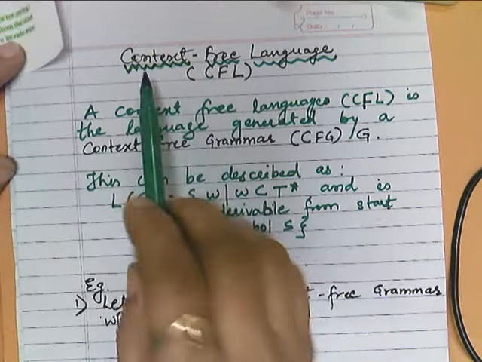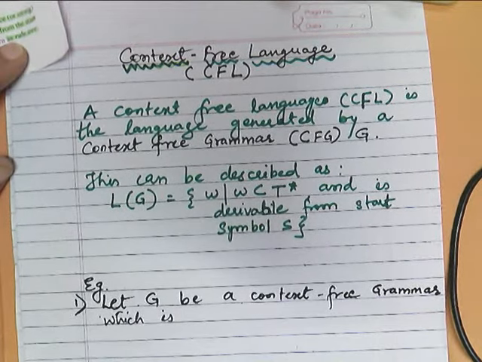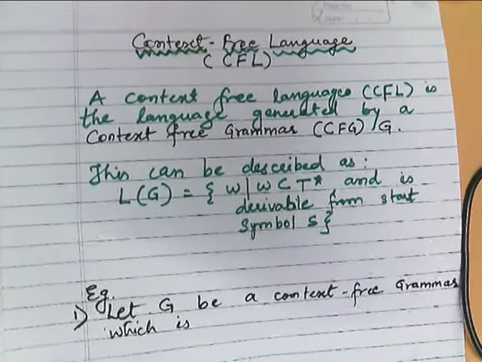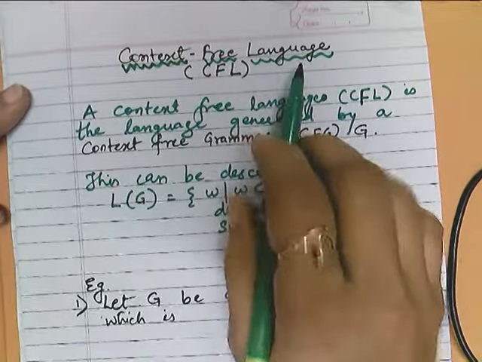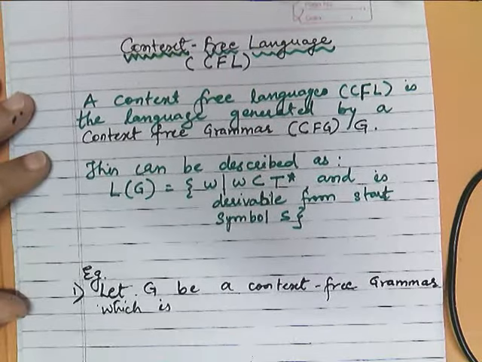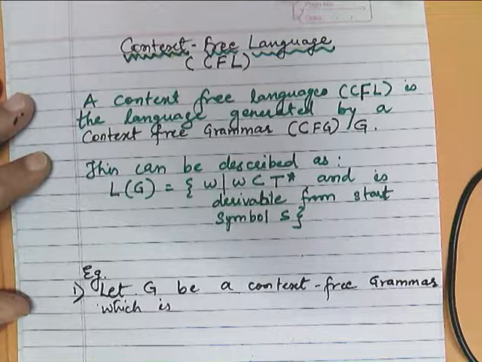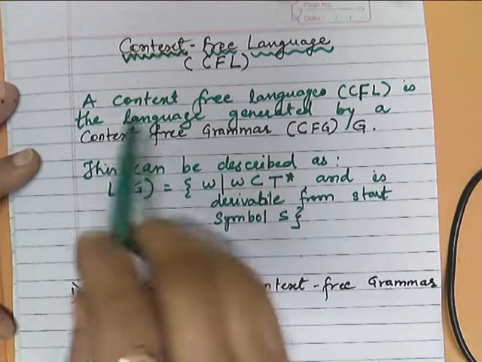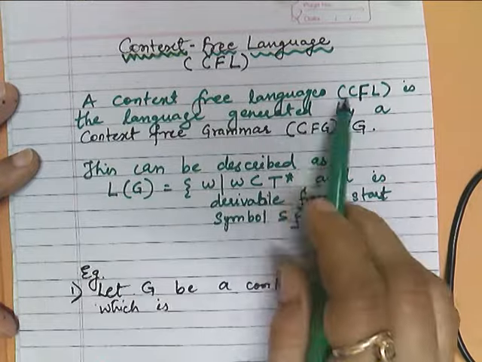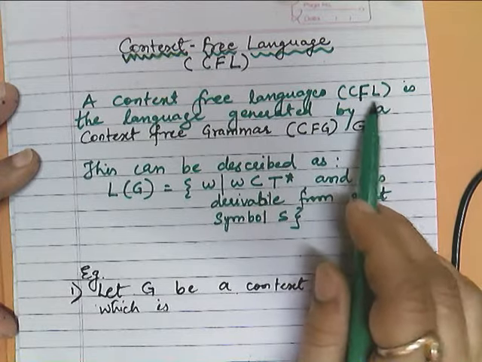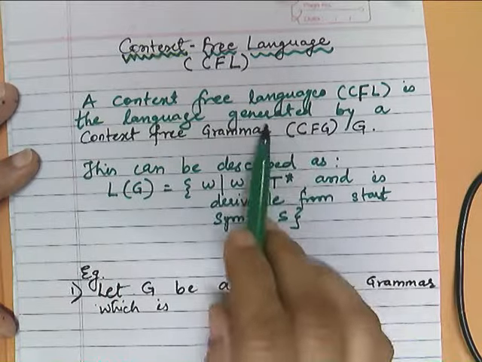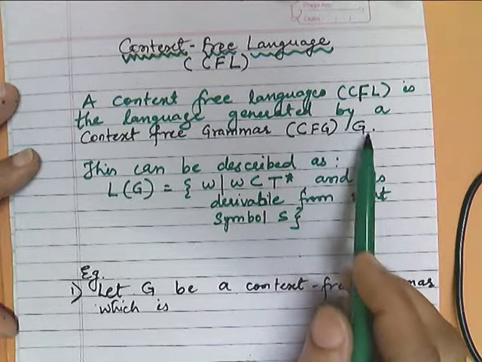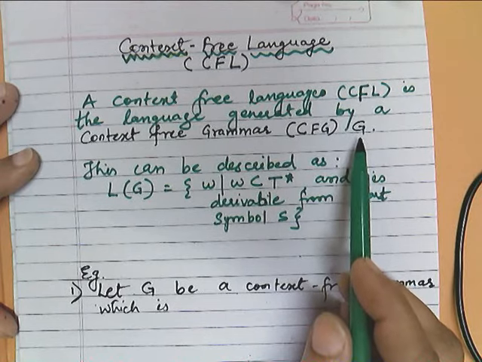So now today we will be discussing context free languages. Now what are the context free languages? As its name suggests, the languages which are generated from the context free grammar are called the context free languages. Is it clear? So it's simple: a context free language, denoted by CFL, is the language which is generated by a context free grammar, CFG, which is represented by capital G.